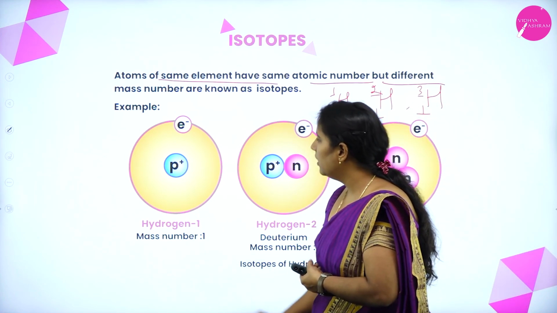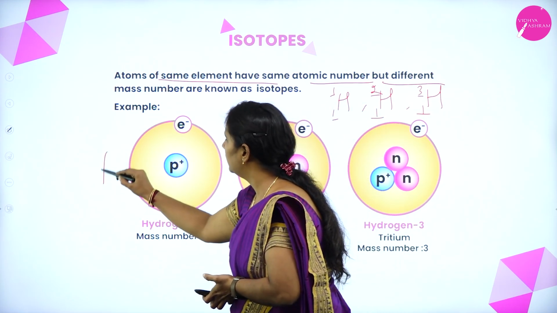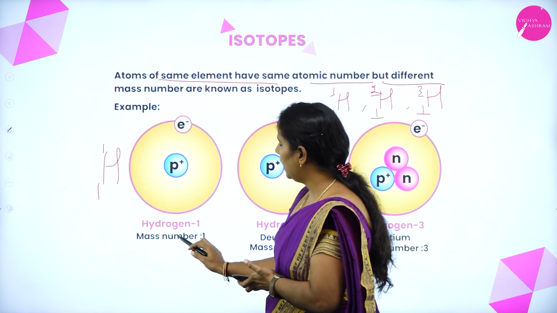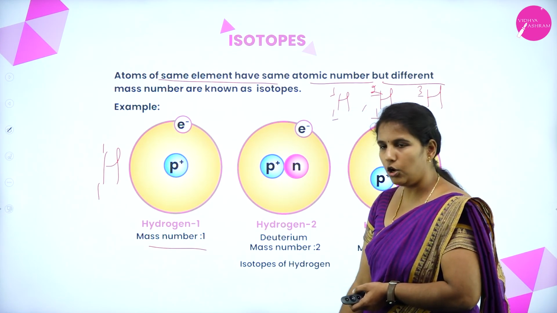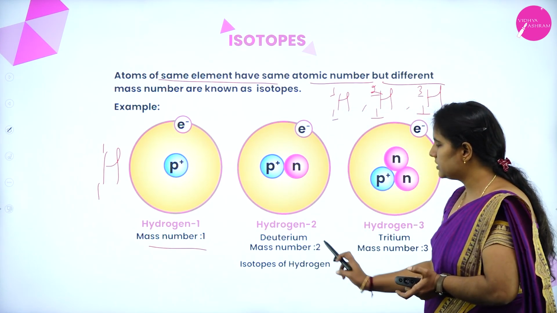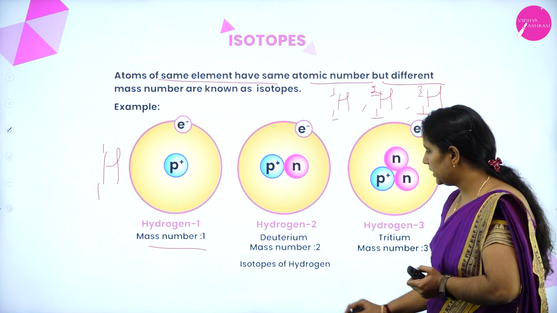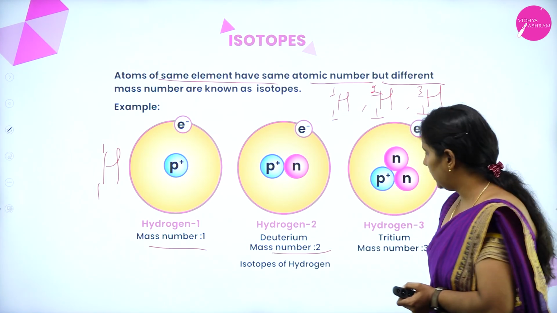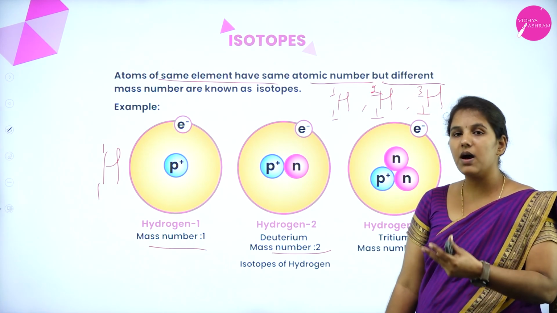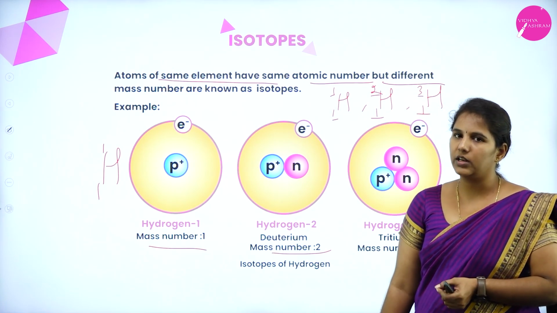In the case of hydrogen 1, it consists of one mass number and one atomic number. Whereas in hydrogen 2, the mass number is 2 and the atomic number is 1. For hydrogen 3, the mass number is 3 and the atomic number is 1.